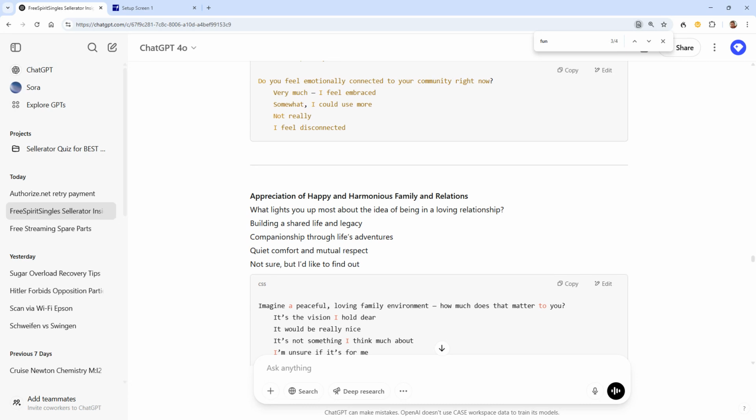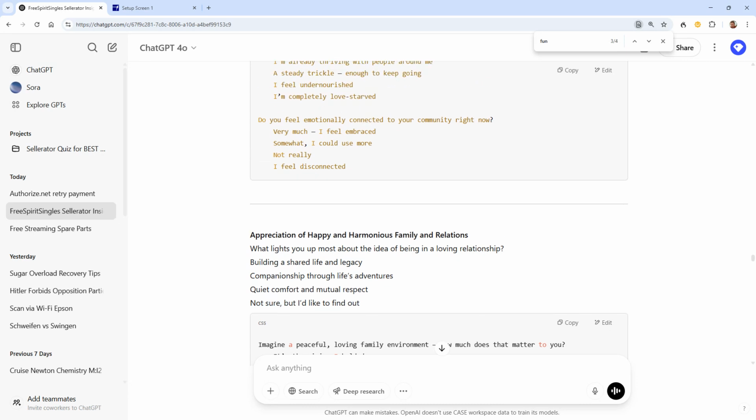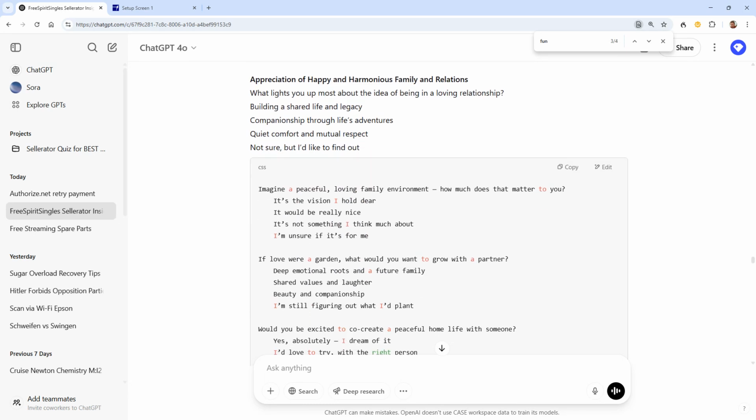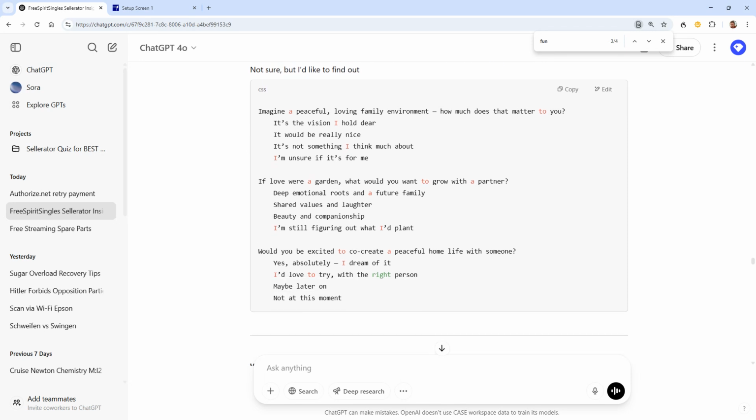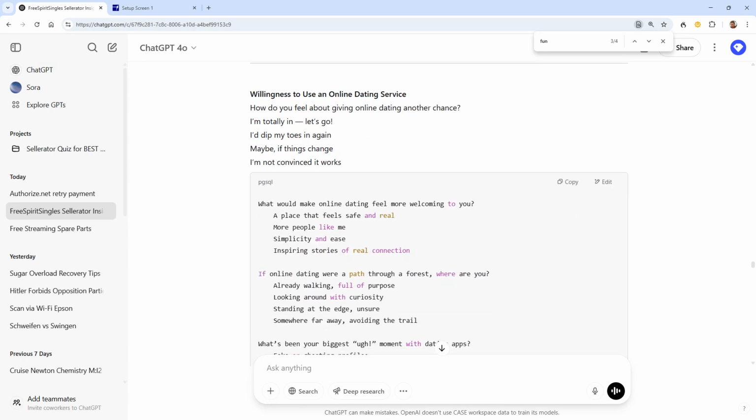And so we later then decided to go with these new questions because those things were just more fun. Again, we went in with that new formatting here. Imagine if peaceful and so on. If love were a garden, what would you want to grow with a partner? So it looks like it almost went a bit overboard in this case. All right.